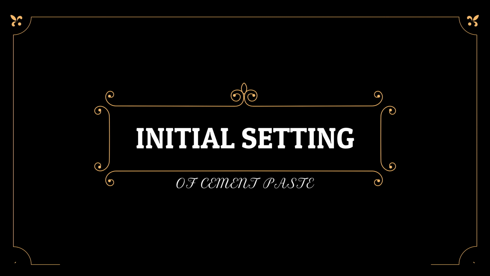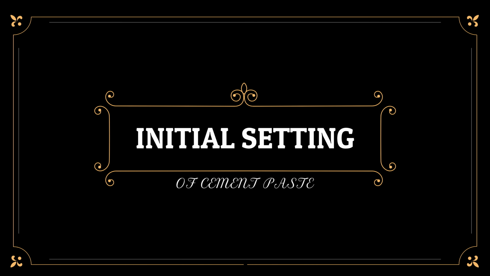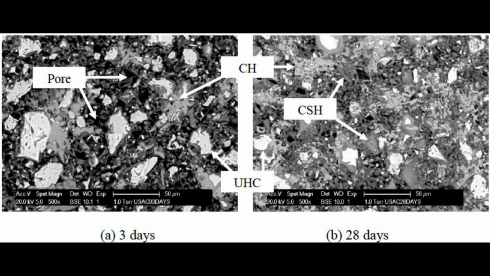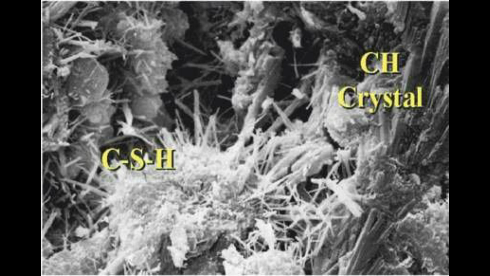Initially, going to the initial setting of cement paste. This is mainly due to the hydration of tricalcium aluminate, and setting is defined as stiffening of the original plastic mass due to the initiation of gel formation, and hardening is the development of strength due to crystallization. After setting, hardening starts due to the gradual process of crystallization in the interior of the mass. The strength developed by the cement paste at any time depends upon the amount of gel formed and the extent of the crystallization.